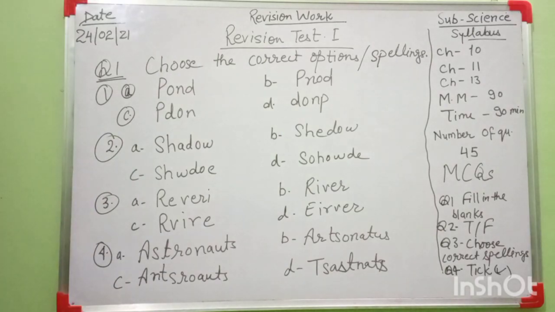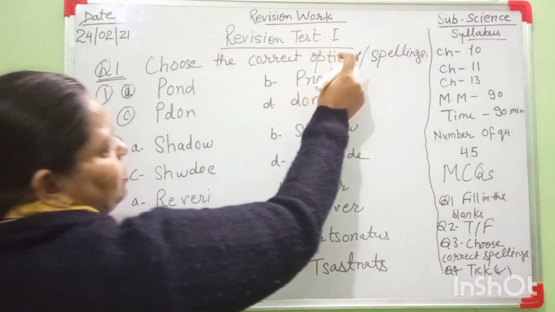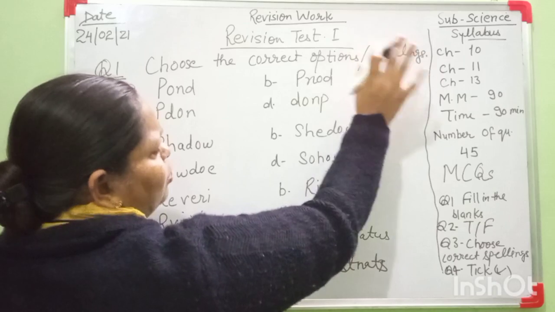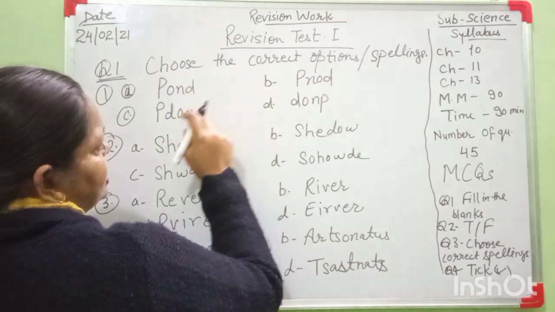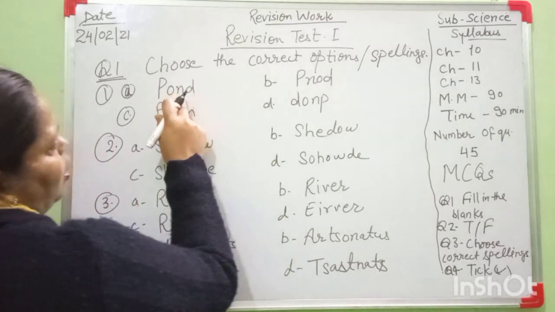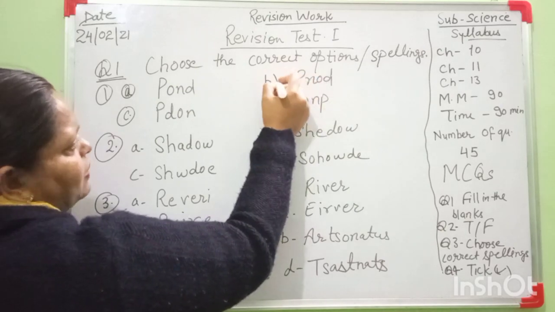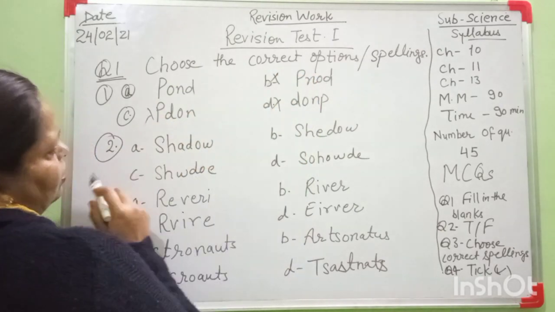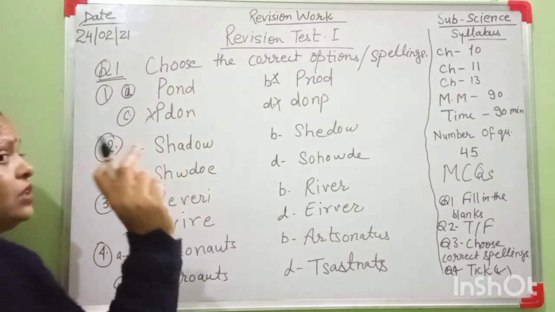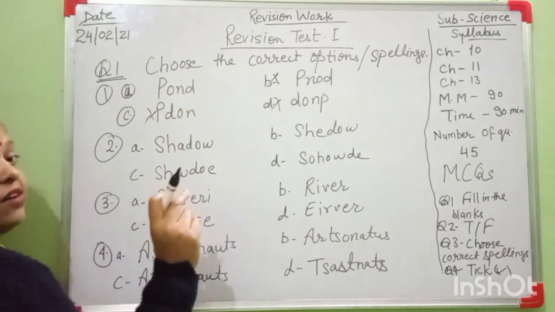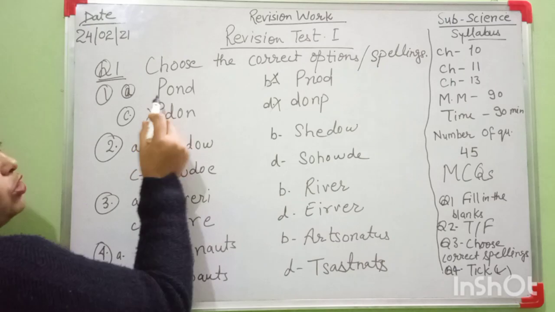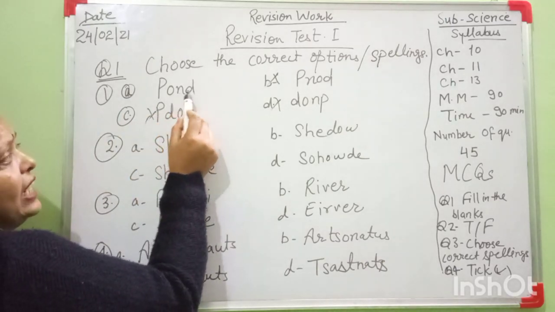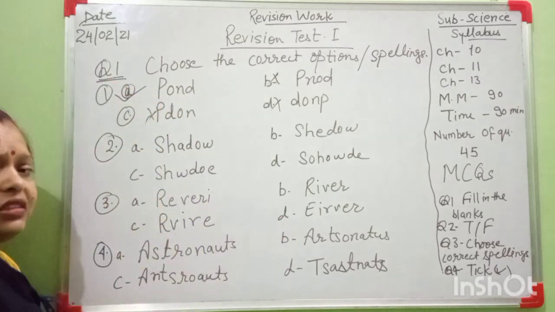This type you see, this is the new question in science subject. It means choose the correct option, correct spelling, whatever. It means in one question there are 4 options A, B, C, D. Here is the spelling of pond. This is a wrong spelling. This also wrong. This wrong. So everyone see this type of questions in exam very carefully. Even each spelling, all of you see properly. What is the spelling of pond? P-O-N-D, pond. This A option will be correct.